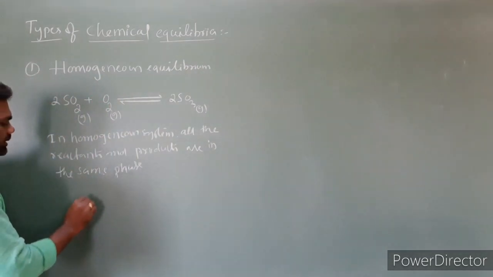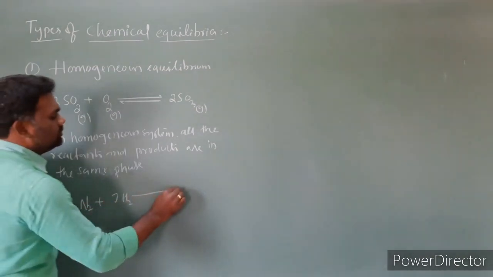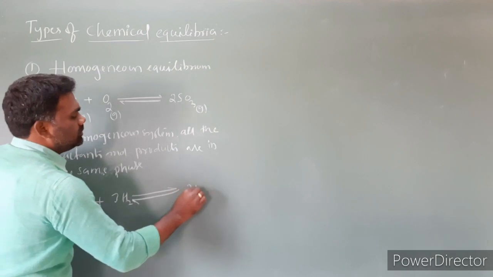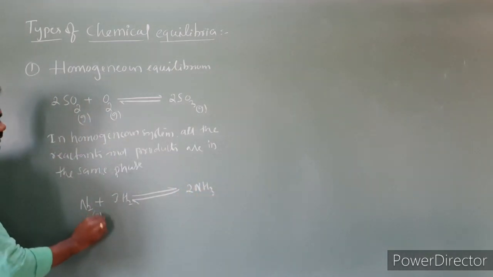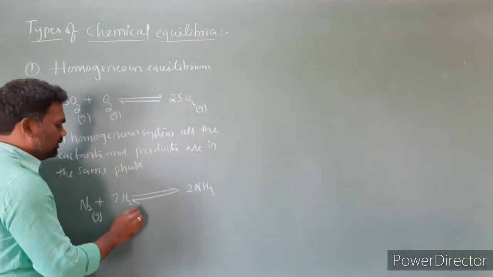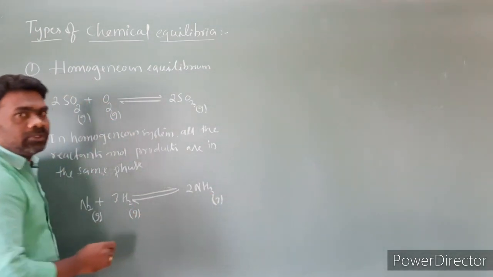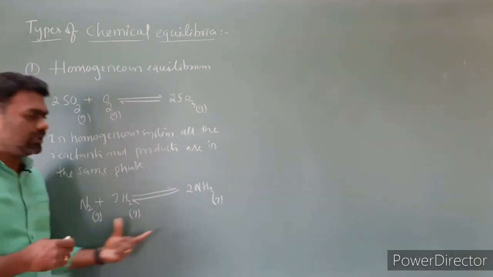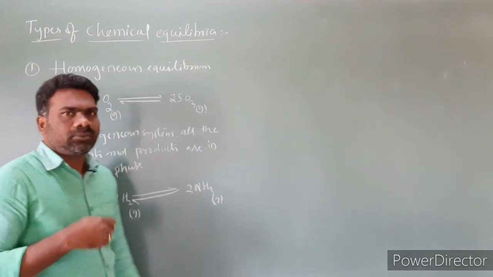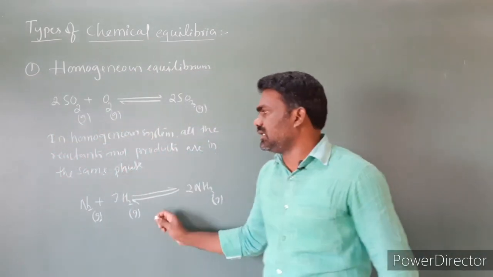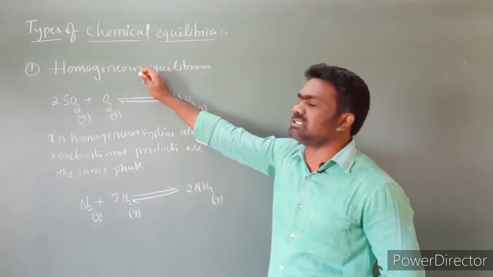I am taking N2 plus 3H2 gives rise to 2NH3. Look at this equation. Here nitrogen is a gas, hydrogen is a gas, and ammonia is a gas. So all the reactants and products are in the gas phase, nothing but the same phase. So the equilibrium is called a homogeneous equilibrium.